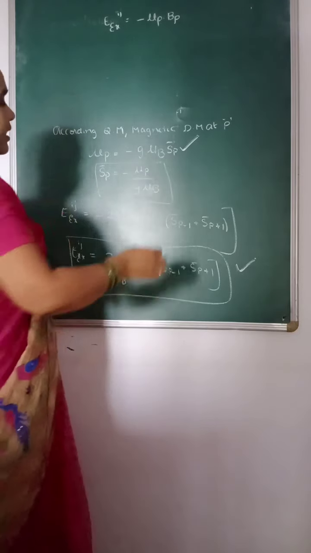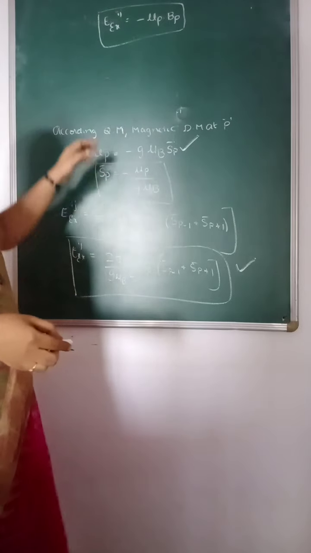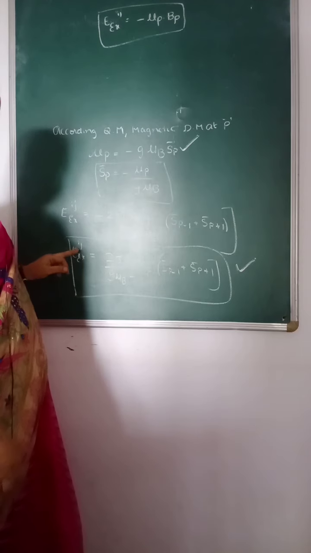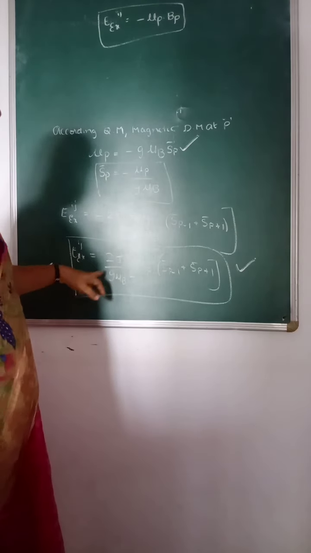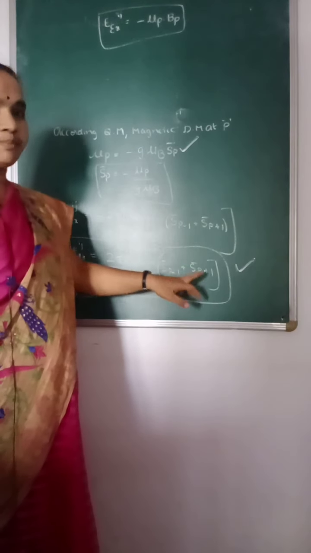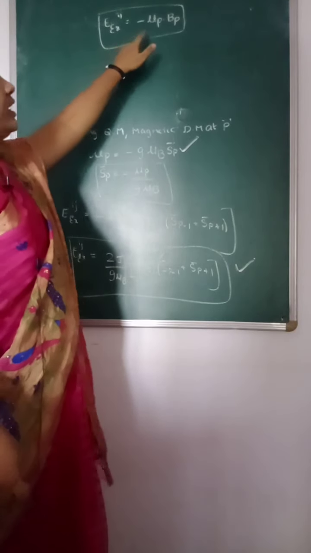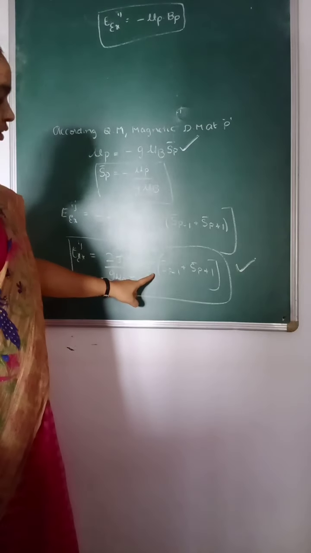If you compare these two equations, E exchange is equal to minus mu p dot Bp, and the exchange energy is equal to 2J by g mu B, mu p dot Sp minus 1 plus Sp plus 1. Comparing these two equations, we have the negative sign and the dot product here, and this is also the dot product.